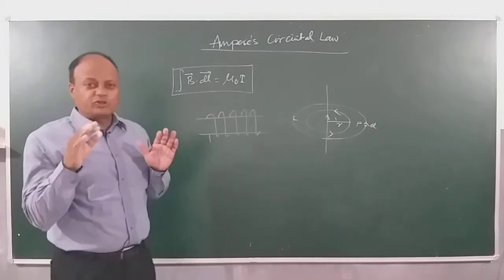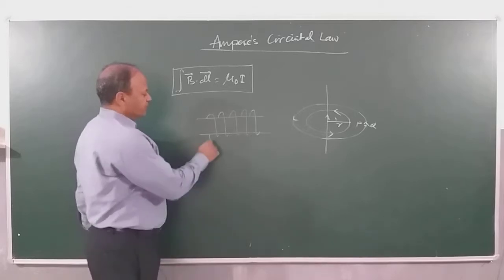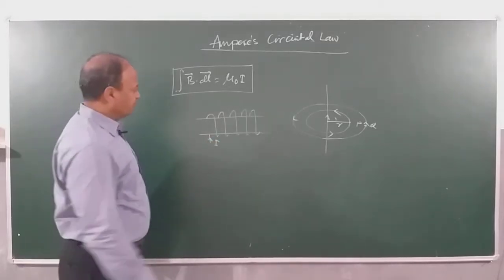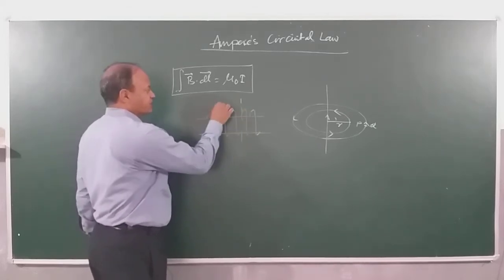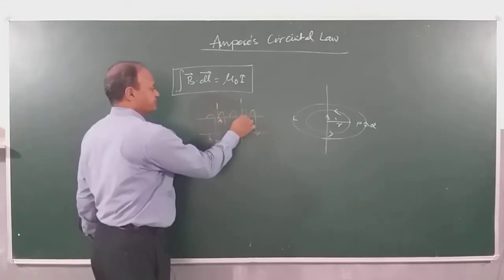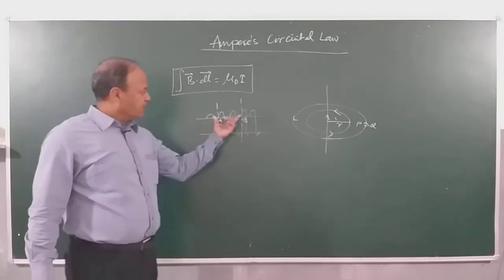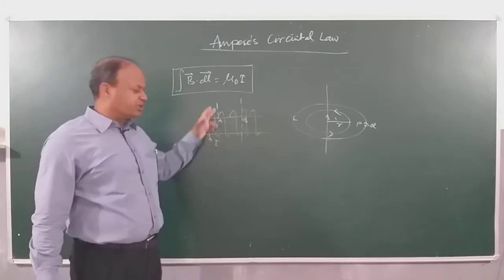We are answering what is the meaning of this threading current I. Suppose the current through each turn is I, and I consider the solenoid from point A to point B here, right? And suppose there are N turns here. How many turns? N turns. And current through one turn is how much?